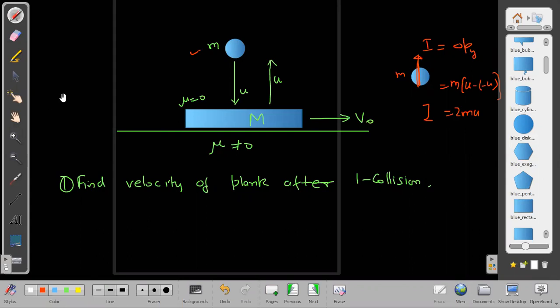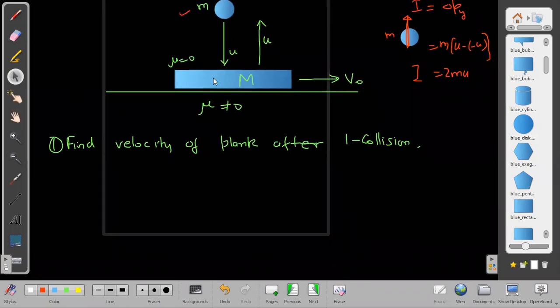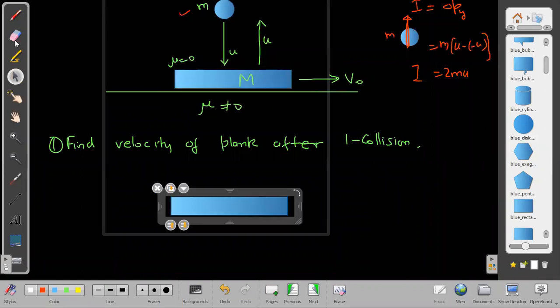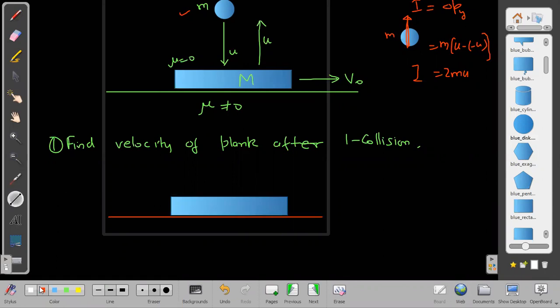But I want to find out the impulse acting on this one also. How to find it on this one? That we will find out by action and reaction. On this, it will be just downwards, the same value. Let us call this impulse again as I only, and that I will be equal to again 2mu.